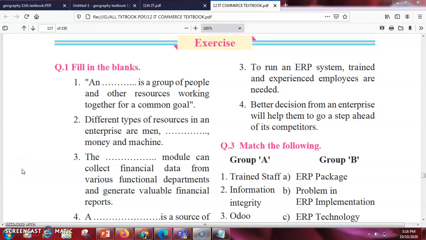Hello students, in this video we are going to see about the exercise which is related to enterprise resource planning. So let us start with the first question of enterprise resource planning. So the first question is filling the blanks, and dash is a group of people and other resources working together to form a common goal. So the right answer here is enterprise.